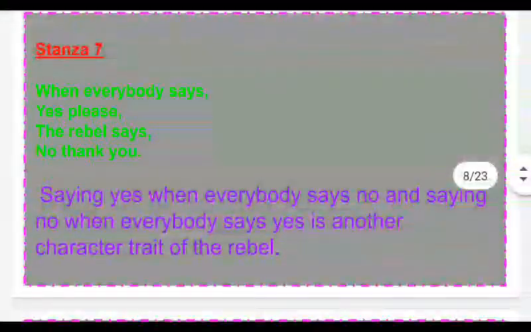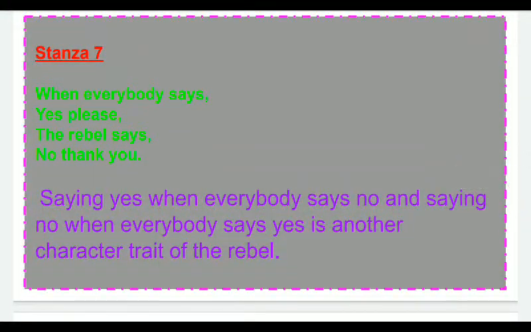Now the next stanza. When everybody says yes please, the rebel says no thank you. Saying yes when everybody says no, and saying no when everybody says yes, is another character trait of the rebel. When another person says yes, I want it, then the rebel will say no thank you, I don't want it. This is another quality, another feature of the rebel. He will always go opposite to others.